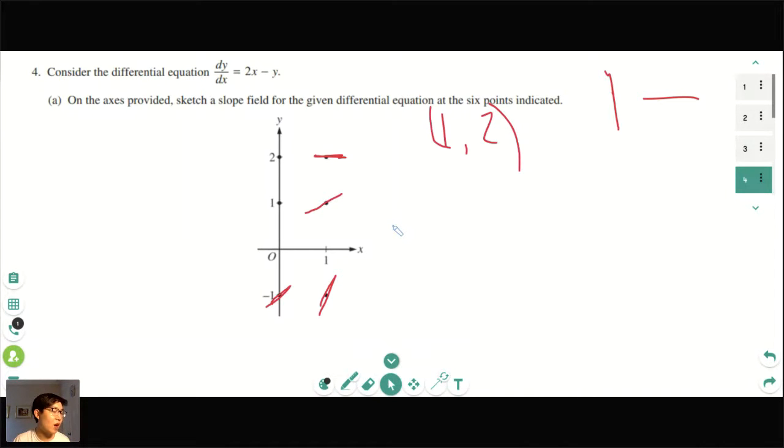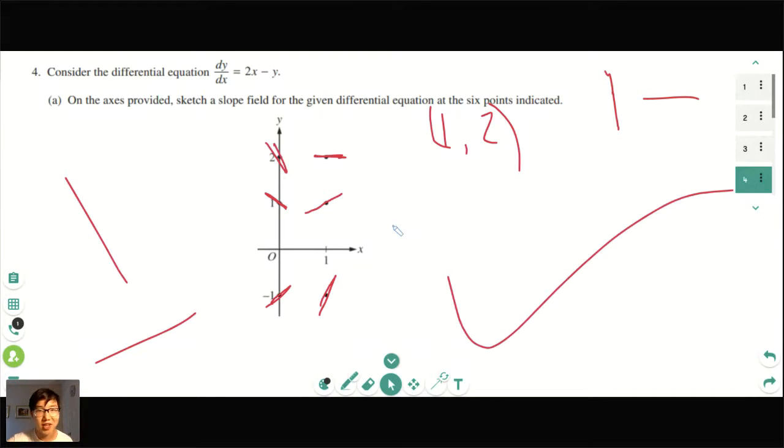At 0, 1, if it's a slope of 6, it won't be that big. And even then, it'll be like a slope of 6 and a slope of 2, so there will be ways to differentiate. Don't worry. At 0, 1, it would just be negative 1, which is like that. Another mistake people make is that they forget that negative is this way and positive is this way. So don't mix those up. You can literally just draw y equals x and y equals negative x if you forget. And at 0, 2, it's negative 2. So it'd be something like that. And that would get you full credit on the AP exam, as long as you don't mess anything up.